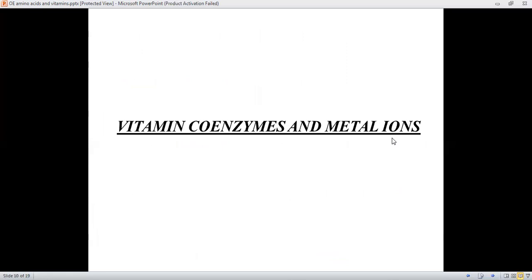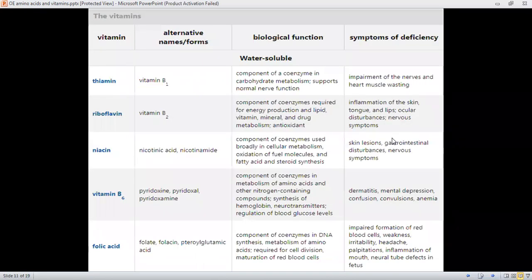Let us now go through, in general, vitamin coenzymes and their metal ions. Vitamins are classified under micronutrients since they are required in very small quantity, but their function is very important in nature. And these vitamins act as cofactors and coenzymes for the maximum number of enzymes which are involved in the metabolic pathway. Now let us see the general vitamins and their biological function.